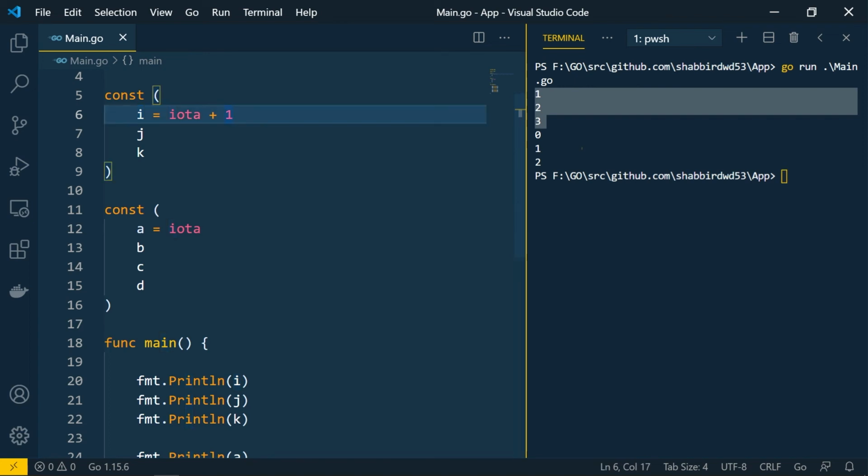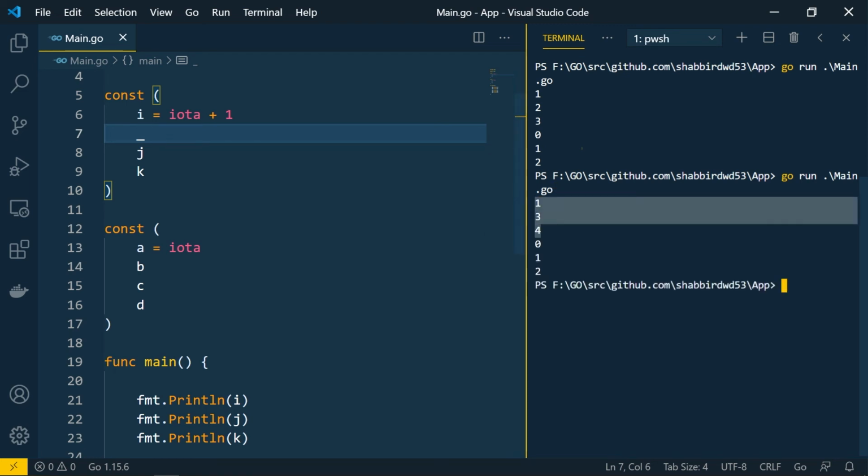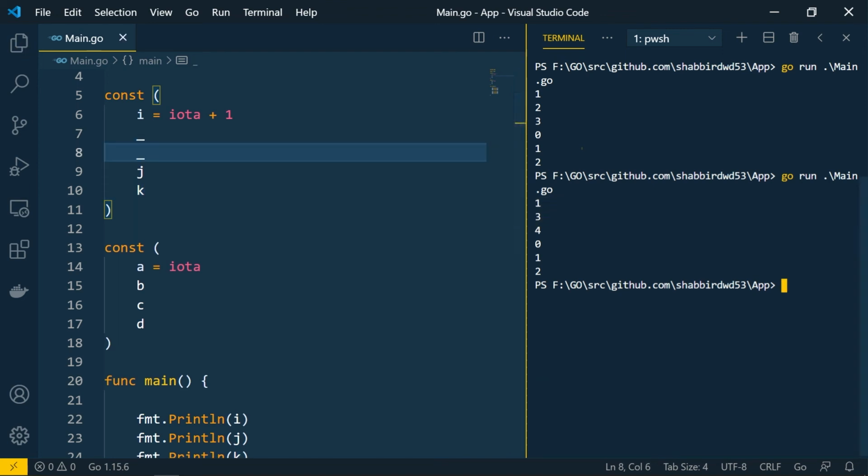Now suppose there is a requirement to skip any of the values, okay, then what you can use is you can skip the values using the blank identifier, that is the underscore variable. Now if I run this again, my i will be assigned a 1 value, 2 will be assigned to underscore, and that will be ignored, and we will get the 3 value for j and 4 value for k. Okay, so if you want to skip this way, you can skip the values using the underscore as well. If you want to skip twice, you can skip this way also.